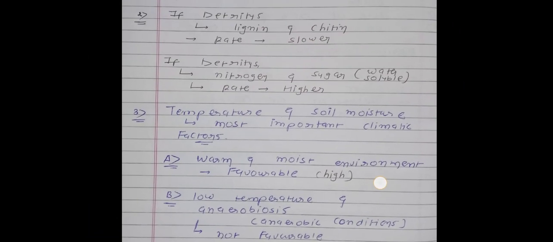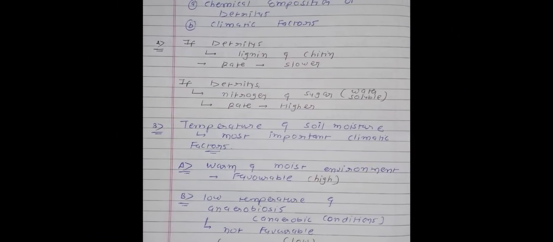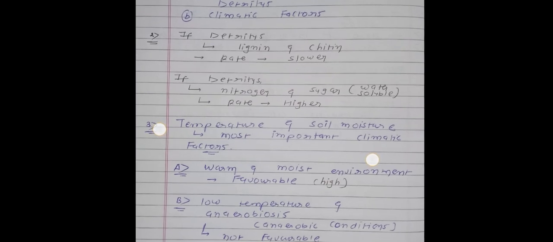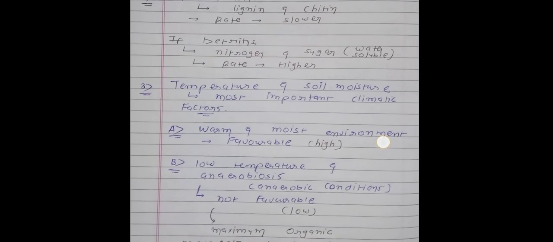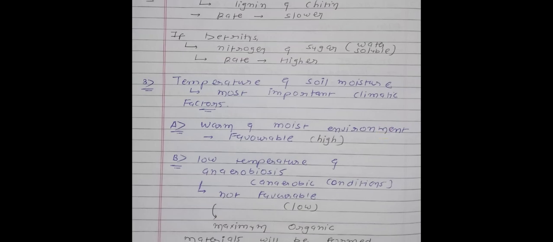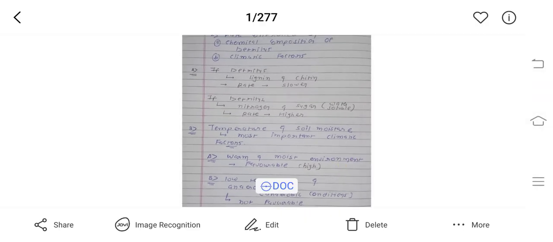So point number 2 and 3 are both most important. Point number 2, see again: lignin, chitin slower; nitrogen, sugar higher. See point number 3: warm and moist, favorable condition, rate will be higher. Low temperature, anaerobic condition, not favorable condition, and rate will be lower.